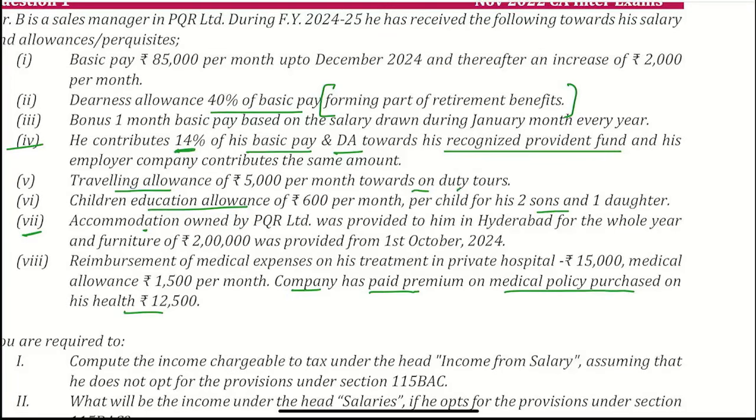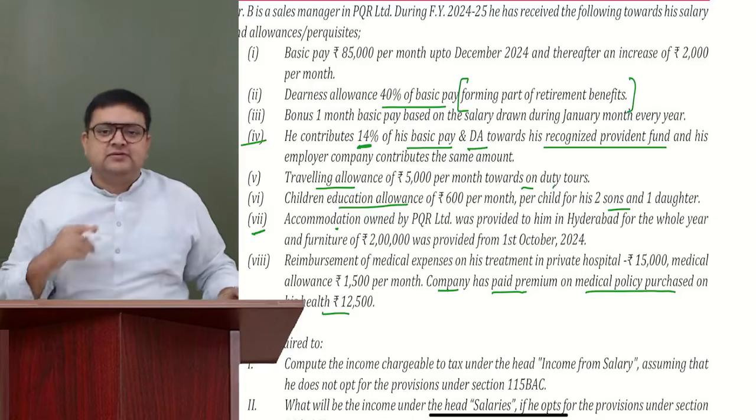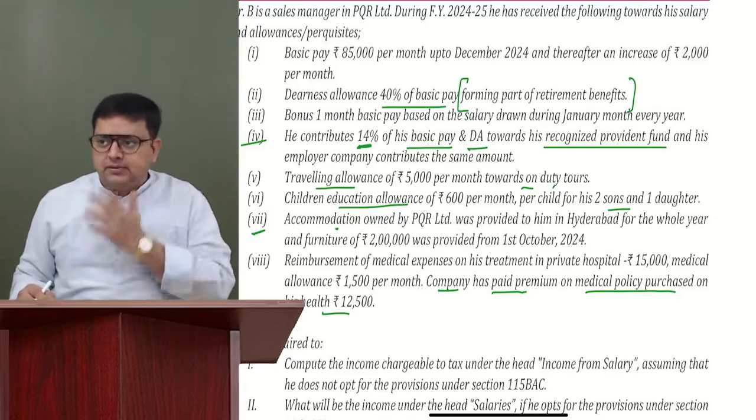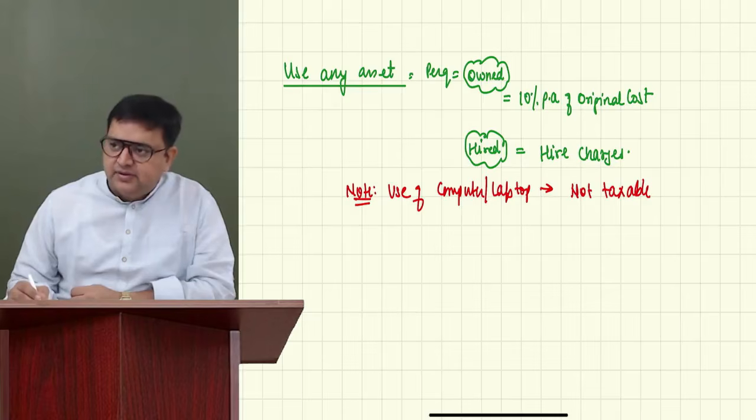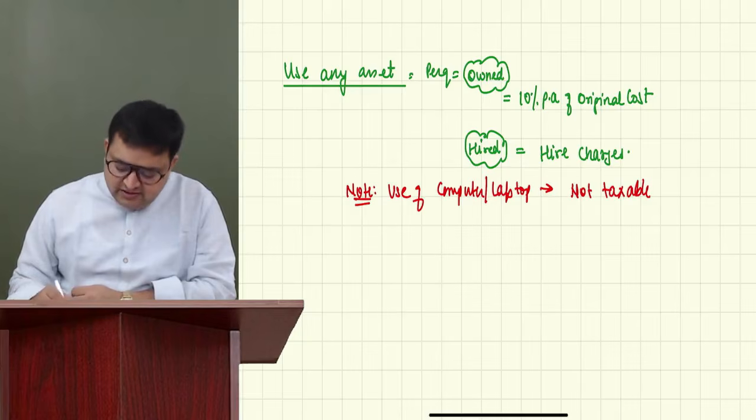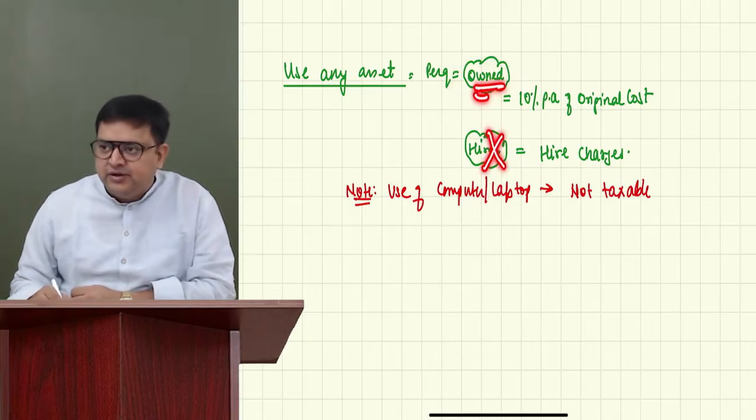So the employee is provided with furniture and the furniture cost was 2 lakh rupees. See, 10,000, Aditya, correct. Very good, 10,000. Now nothing is written that it is hired, so we'll always assume owned, correct.